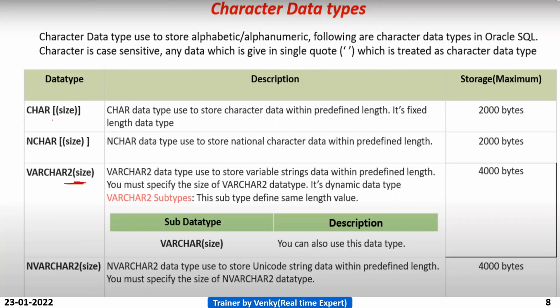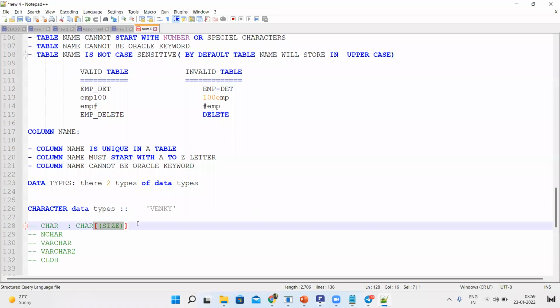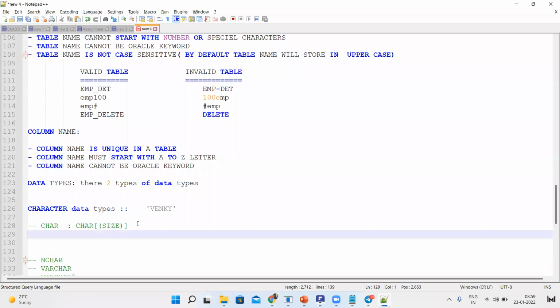Here size is not mandatory. Character data type stores character data or string data, and size is not mandatory. One more point: it is a fixed length data type.